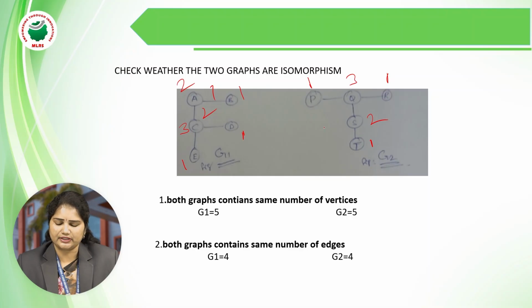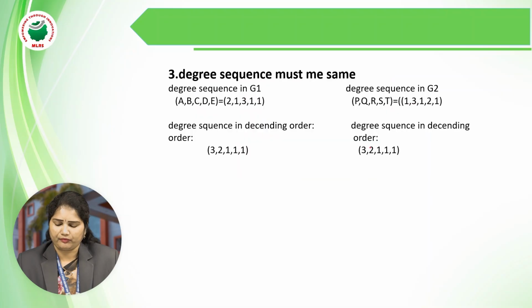So the degree sequence is 1, 3, 1, 2, 1. This degree sequence can be written in either ascending or descending order: 3, 2, 1, 1, 1. The degree sequence also matches for these two graphs. The third condition is also satisfied.